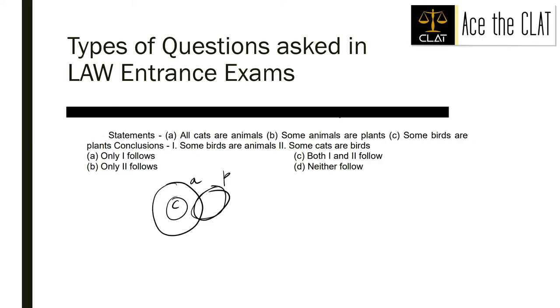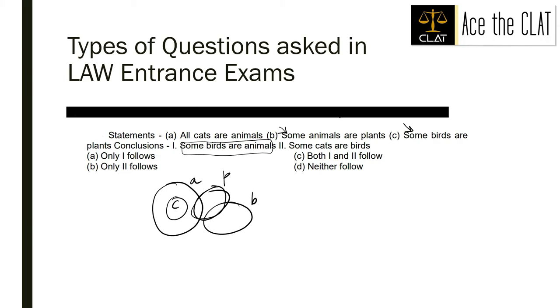C says some birds are plants. And our conclusions are, first, some birds are animals. Look at this carefully, it is made from these two statements.